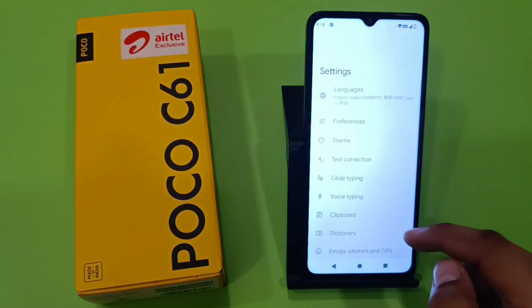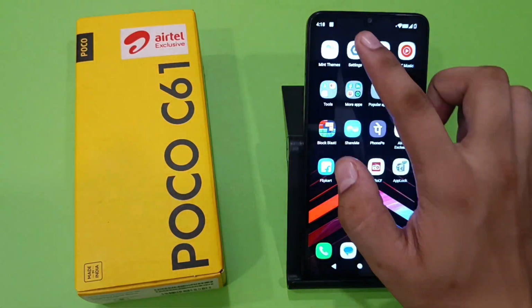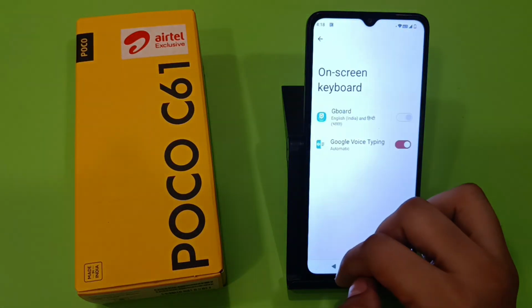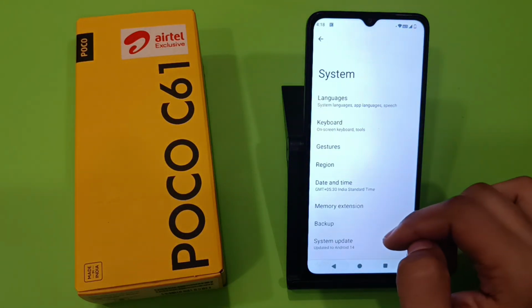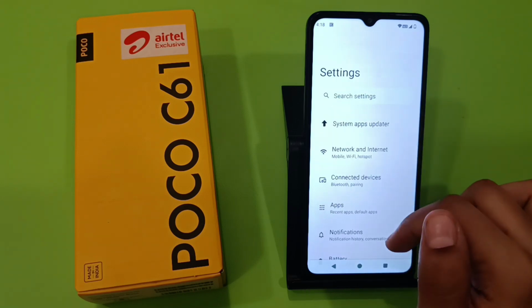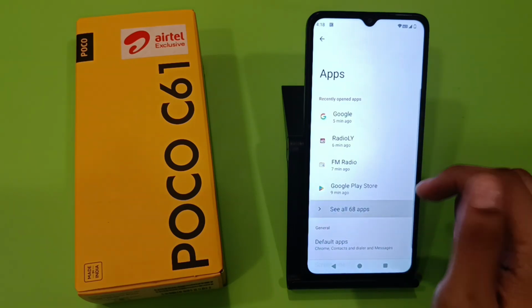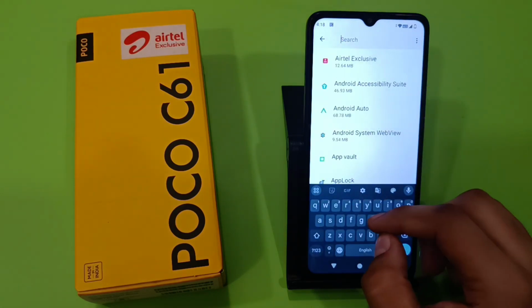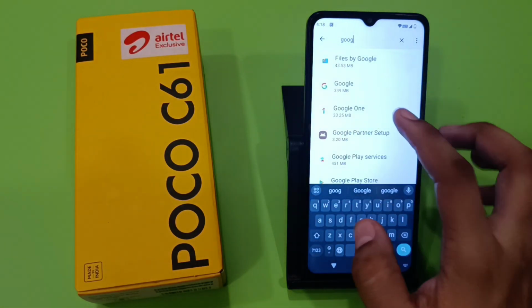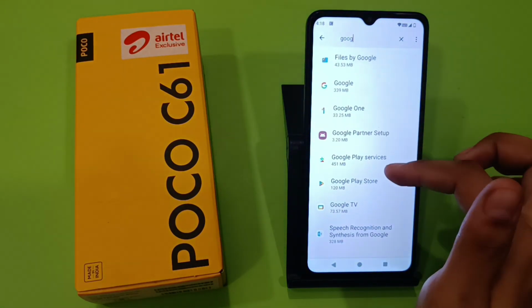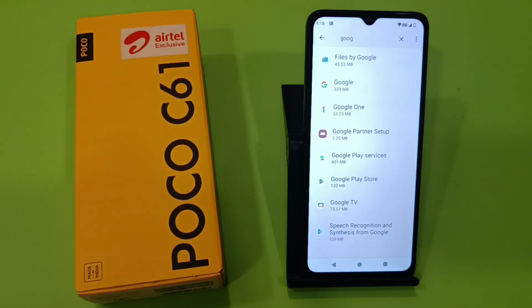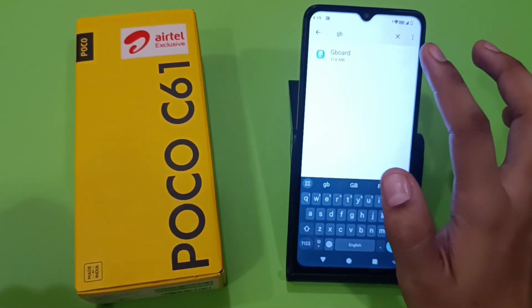First you have to open your settings, and here you have to click on apps. Click on see all apps, and here you have to write Google, and you can see here it is Google Gboard.